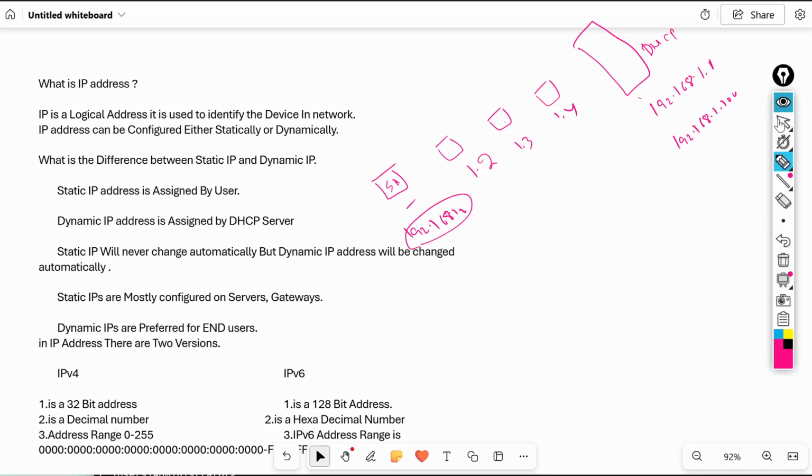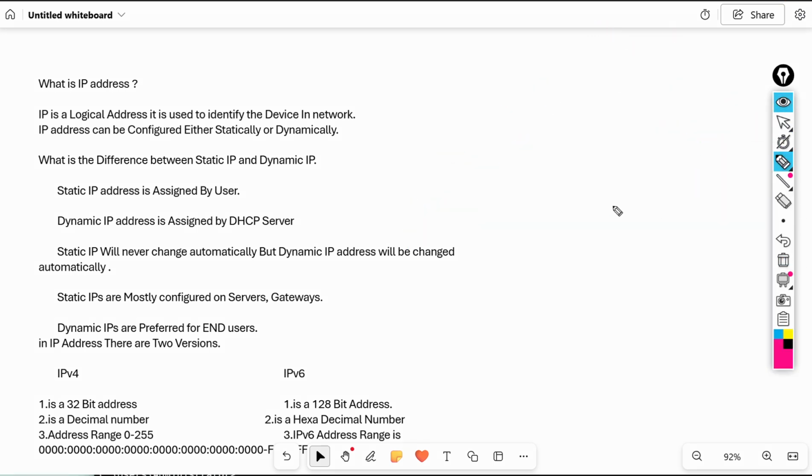Very important, remember: static IPs are always assigned on servers. Not only servers, but wherever we don't want to change the IP address periodically, there we will configure static IP. So for normal employees, like users, for employee systems, we will use dynamic IP.